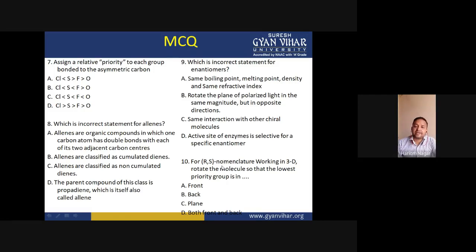So for assigning R,S nomenclature of a chiral molecule, we design the molecule in such a way that the lowest priority group should be in the backside of the plane, not in the plane or in front of it. Okay, this should be in the backside of the plane.